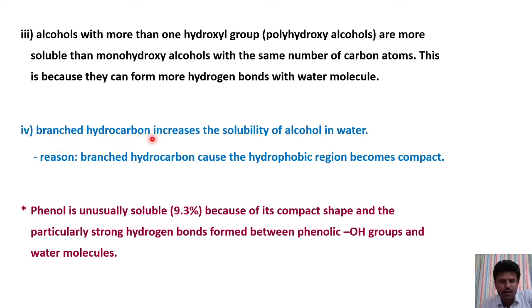Branched chain hydrocarbons increase the solubility of alcohol in water, since branching causes the hydrophobic region to become compact, that is, smaller. Therefore, solubility will be increased. In the case of phenol, solubility is 9.3% because of its compact shape.